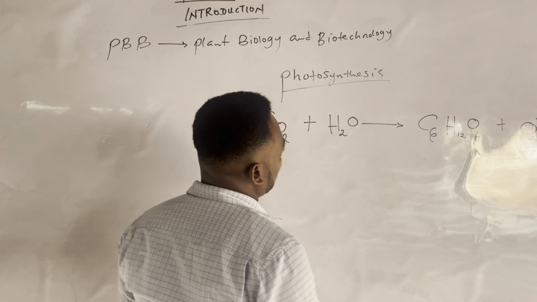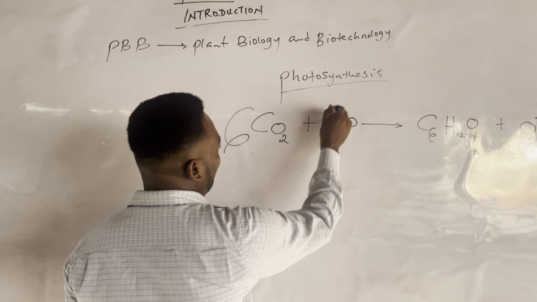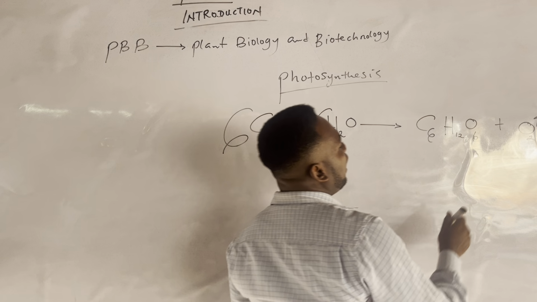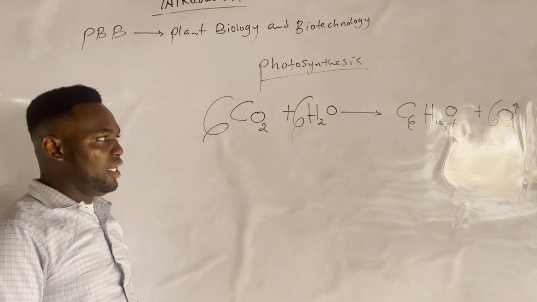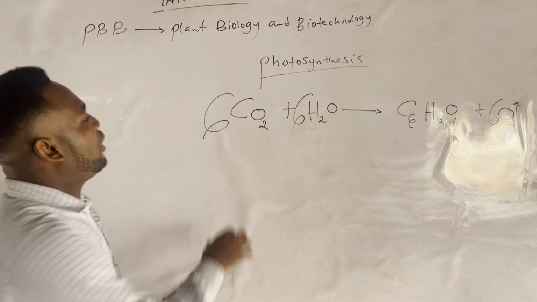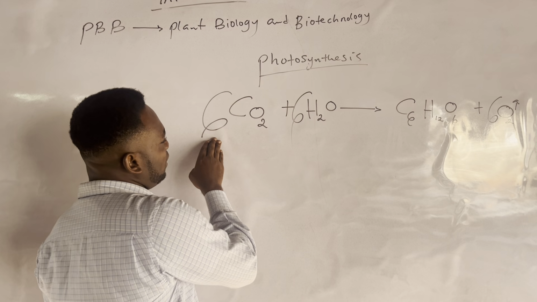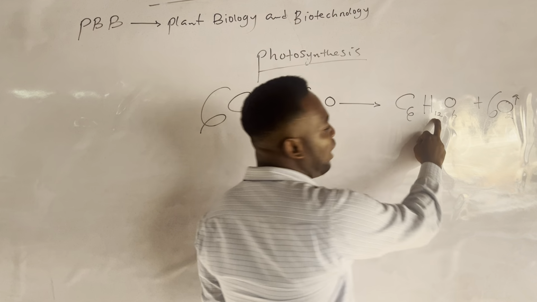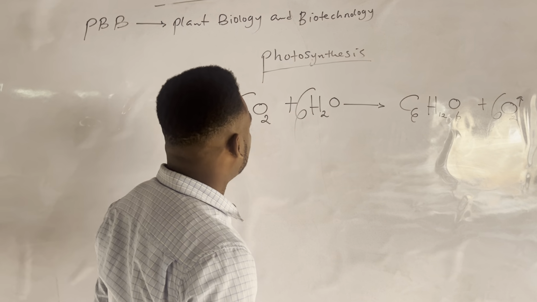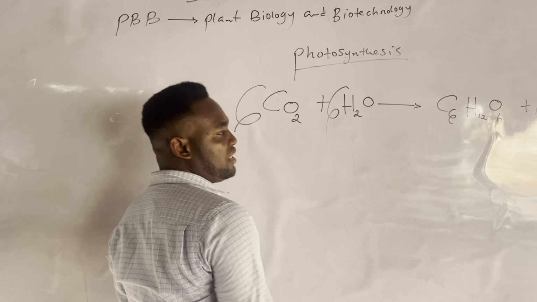To balance this equation, carbon here is 6, so there should be 6 here. Then to balance this, there should be 6 here, and then 6 here. Check all the equation, everything is balanced. Carbon here is 6, carbon there is 6, balanced. Look out for the hydrogen: 2 times 6 is 12. For the hydrogen here, we have 12, balanced. Look at oxygen: 2 times 6 here is 12, plus 6 is 18.